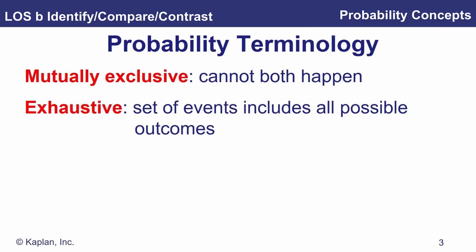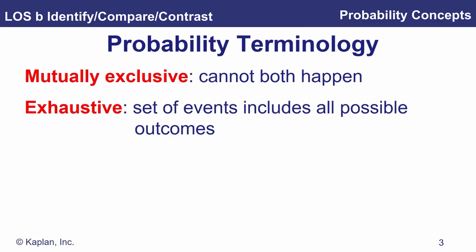And first one's up, we've got mutual exclusivity and exhaustive. Now, if events are mutually exclusive, it means they cannot both happen simultaneously. Now, when you roll a dice, the outcomes are mutually exclusive. You can't roll a dice and get a 1 and a 6 simultaneously. You will get 1, 2, 3, 4, 5, or 6. But you can't get two things occurring at the same time. So rolling a dice is a set of mutually exclusive events.